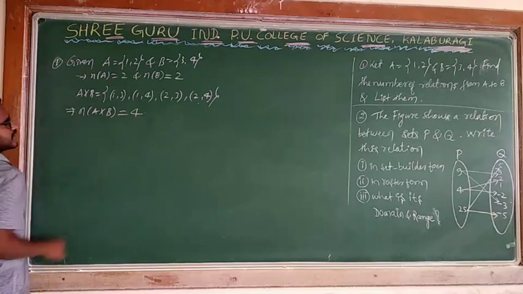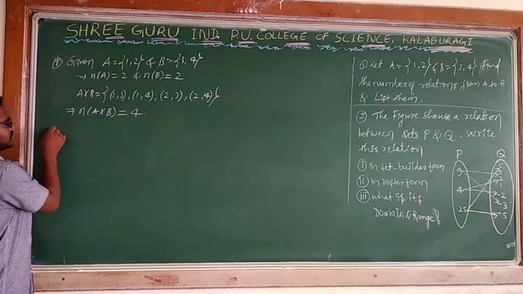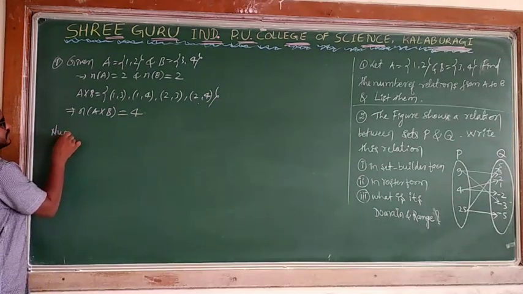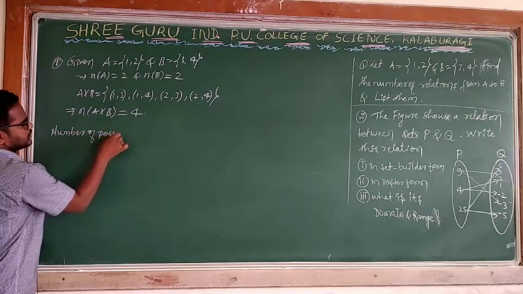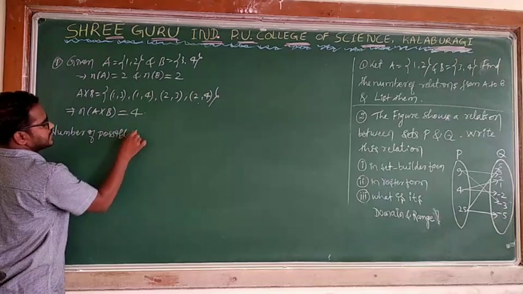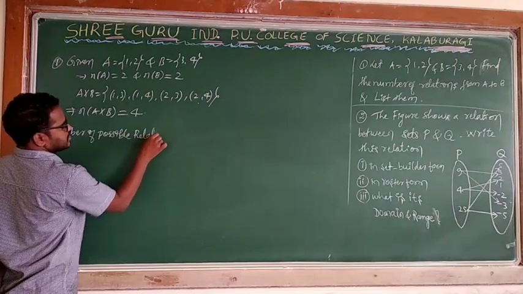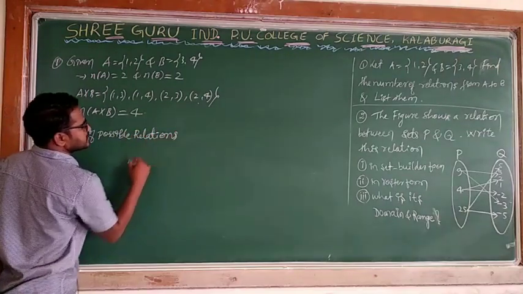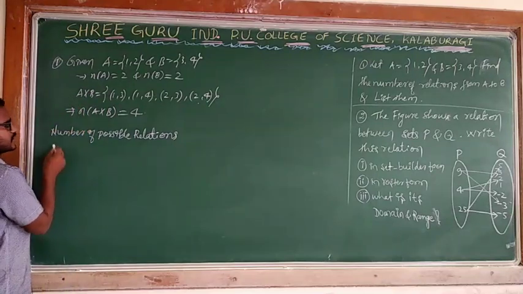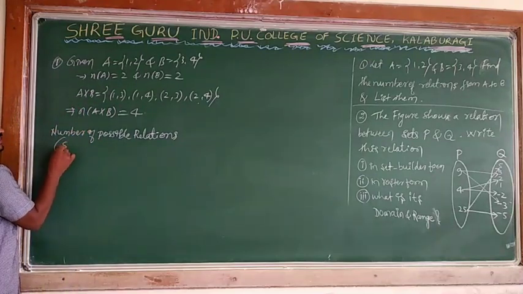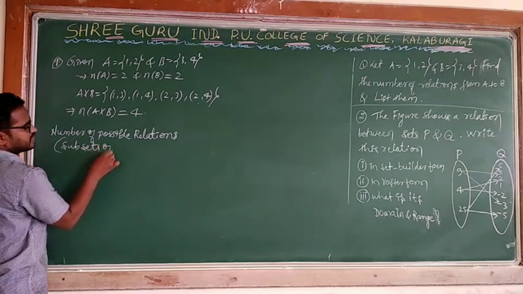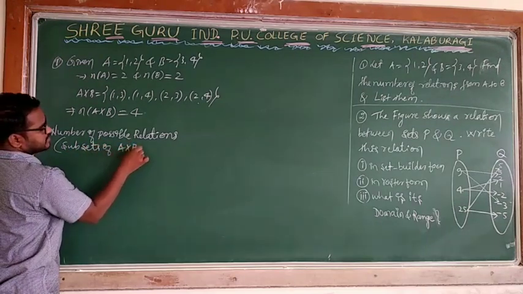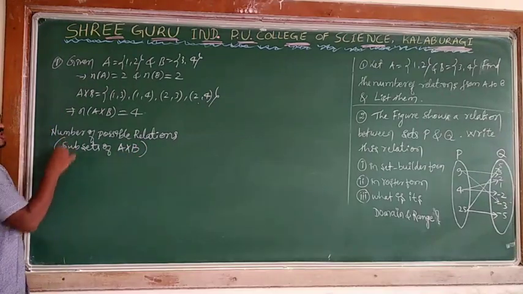Now I can say the number of possible relations is nothing but what? Subsets of A cross B. Only the subsets of A cross B are the possible relations.